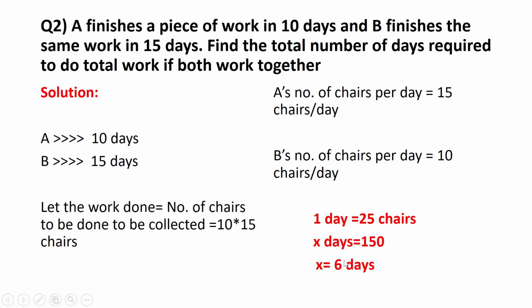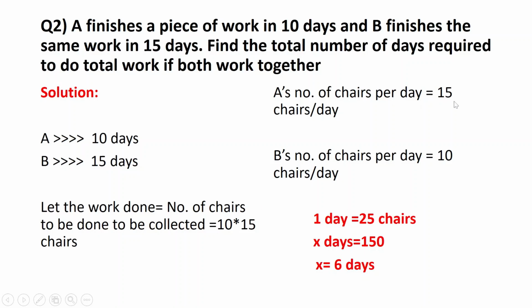So it's the same procedure, right? Try to find out how much time will be required by a single person. So A will require 10 days, straight away given to you. B will require 15 days. Therefore, total chairs required is 10 into 15, which is 150. Now, 150 chairs is the number of work to be done.